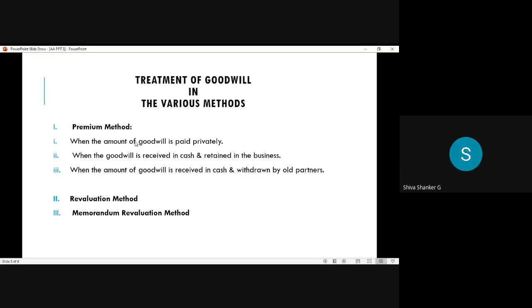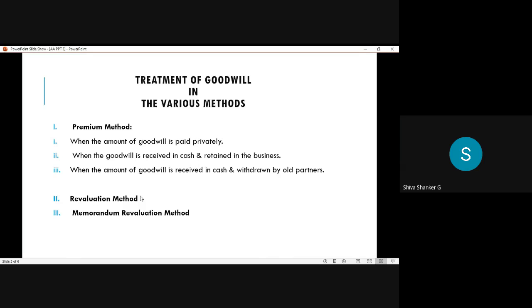You can see here: premium method, the second one revaluation method, and the third one memorandum revaluation method. What are the major methods for adjustment of goodwill? Premium method, revaluation method, and memorandum revaluation method. Again, the premium method is subdivided into subtypes.